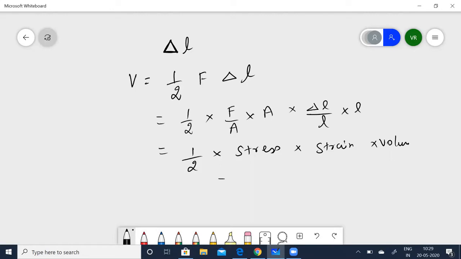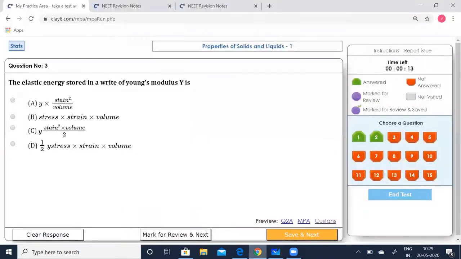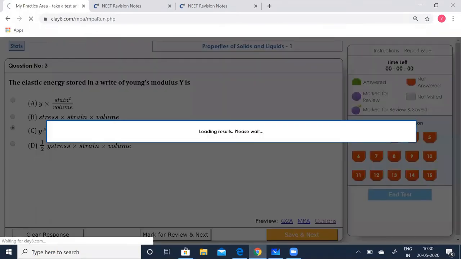Now this is going to be pretty easy. Now half Y strain squared into volume. Let's see which option is correct. Half Y strain squared into volume. So you can see option D is correct, right? I'm sorry, C is correct. Half Y strain squared into volume, because you have only strain here. It is strain squared into volume.